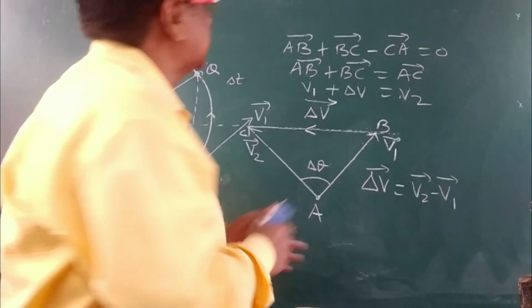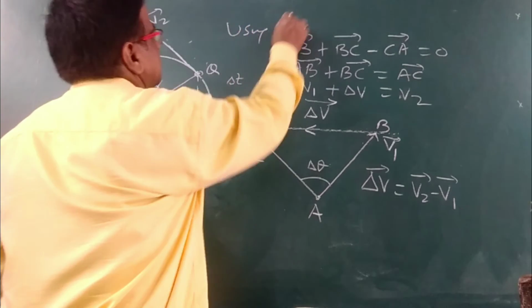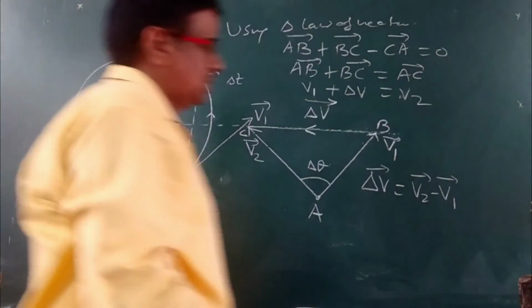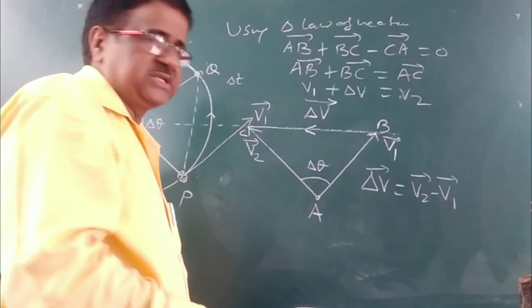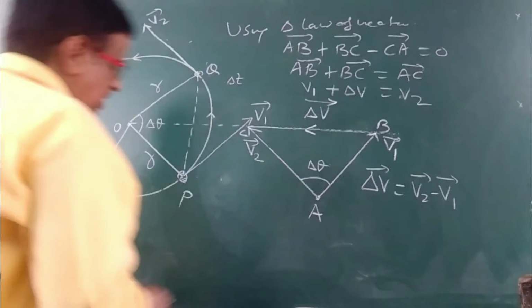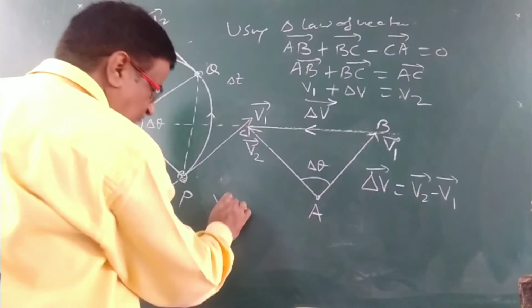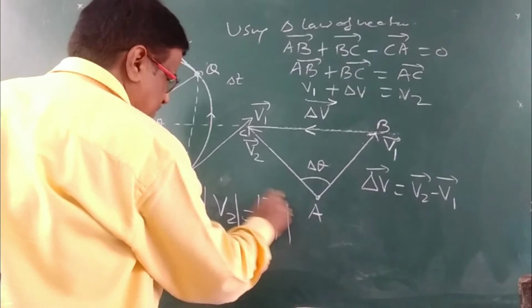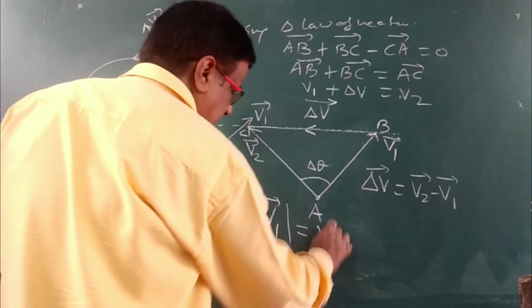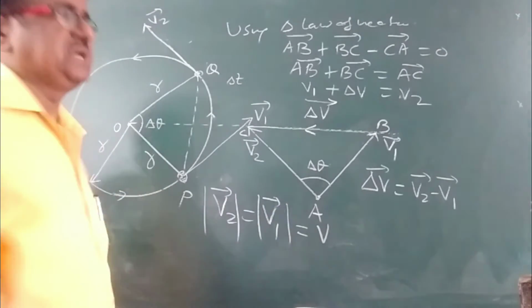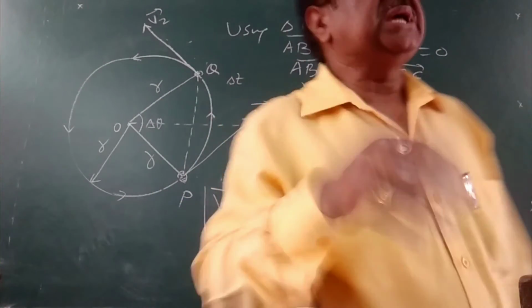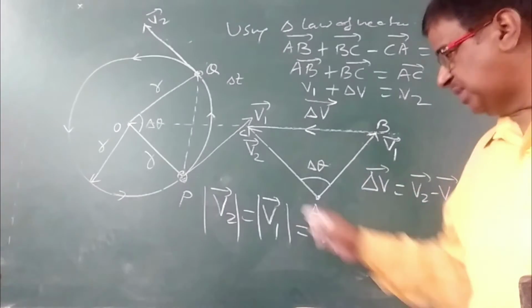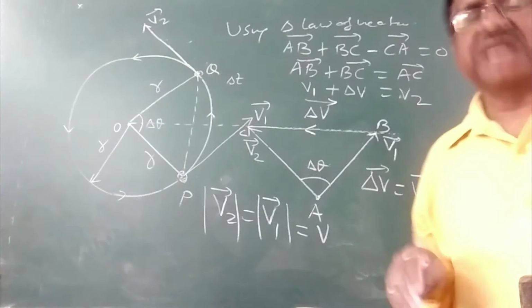We have used here triangle law of vector addition. So delta V is equal to V2 minus V1. But magnitude wise, the magnitude of V2 is equal to the magnitude of V1, we can write V here. This magnitude is same. Only due to change in the direction, there is change in velocity, due to which there is acceleration.